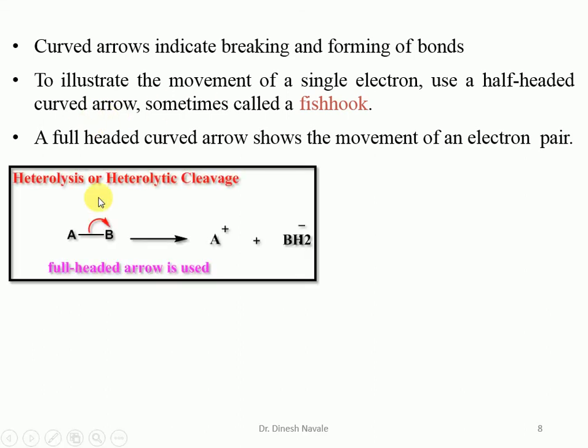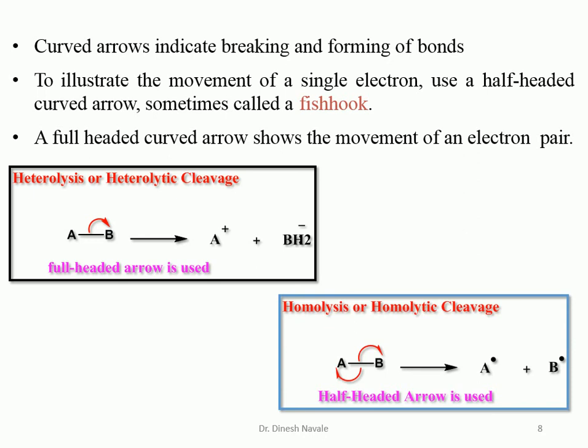So here we see a fully headed arrow. That means both electrons will be shared by B, which will form B minus, whereas A will be A plus. A fully headed arrow is utilized here. When it is homolysis or homolytic cleavage, a half-headed arrow is used, and this arrow is also called a fish hook arrow. The fish hook arrow indicates the transfer of one electron, which gives the formation of a free radical.